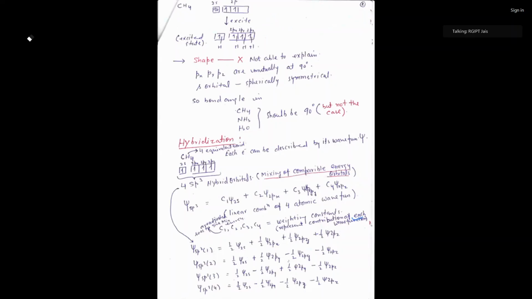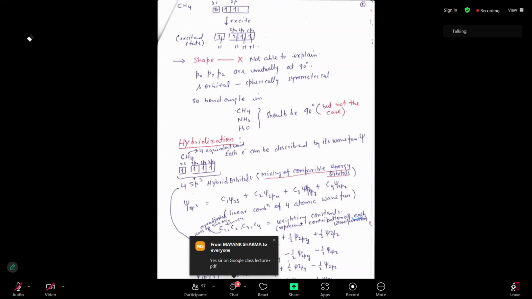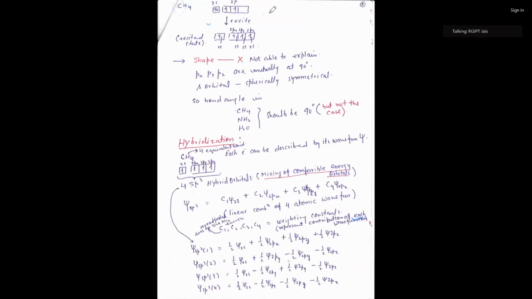In case of methane, the central atom is carbon, whose electronic configuration is 2s2 2p2. After that it goes to the excited state, meaning 2s and 2p have nearly the same energy level, so one s electron is transferred to p. Here one electron is left in s, and all three p orbitals are singly occupied. That's why hydrogen is attached with every s and p to form a methane type of structure.